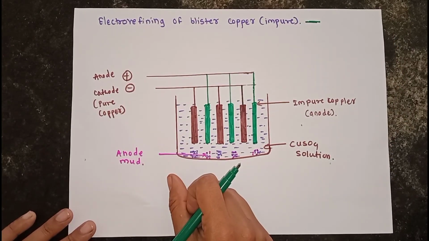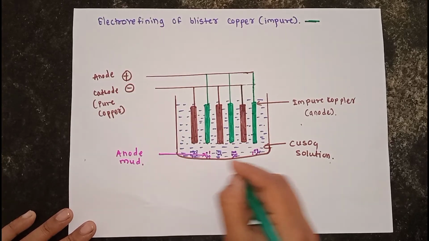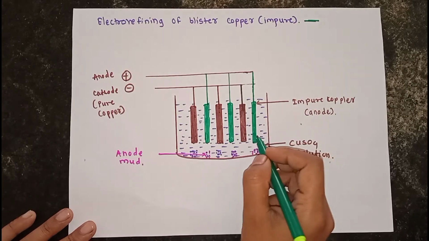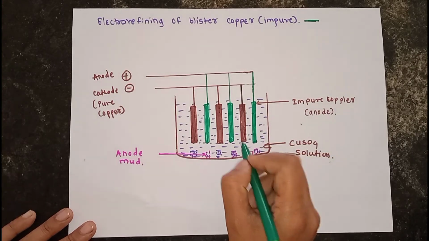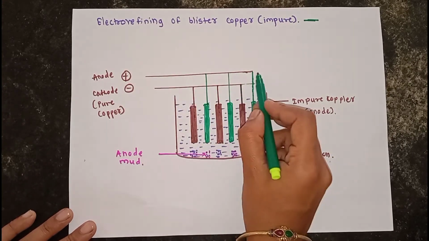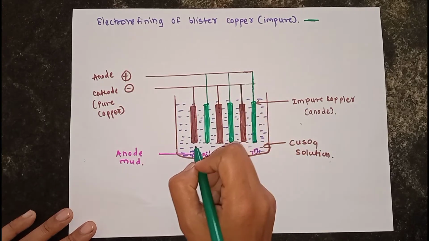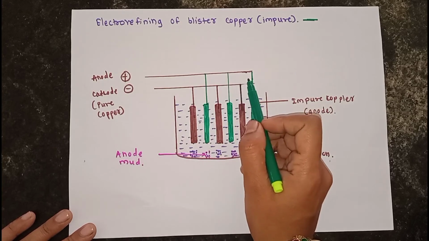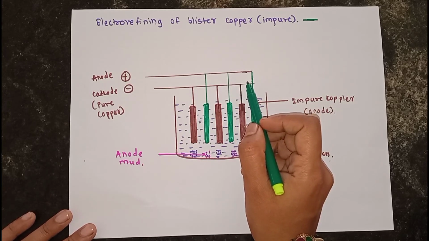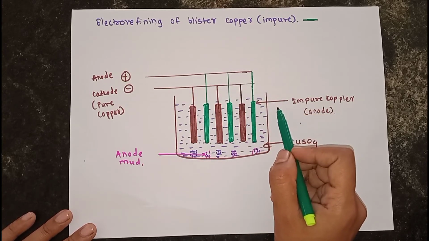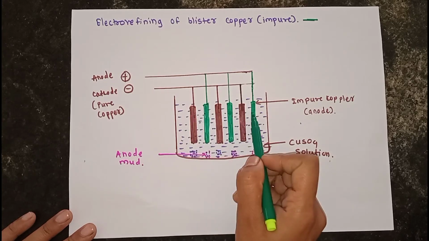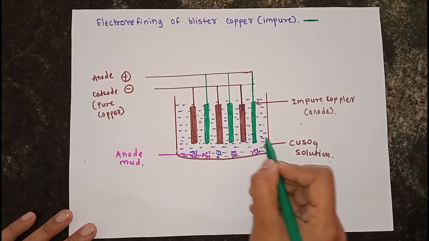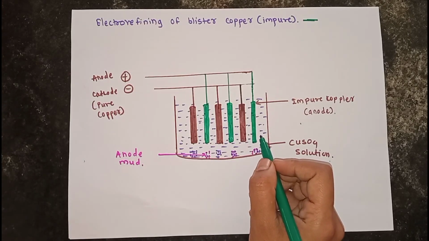This process is carried out in a large lead-lined tank, and in that tank the anodes and cathodes are connected in series. The anode is the impure metal, the impure copper, and it is cast into large plates or blocks suspended in the tank at equal intervals.